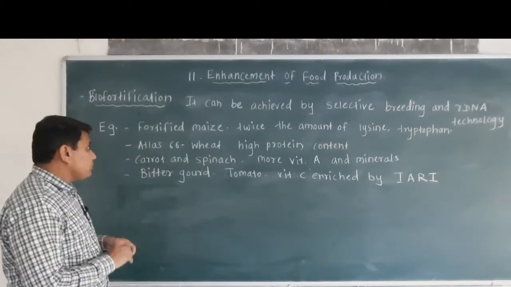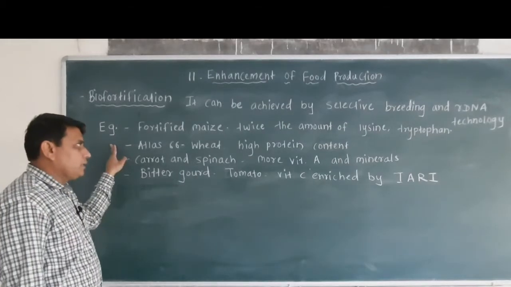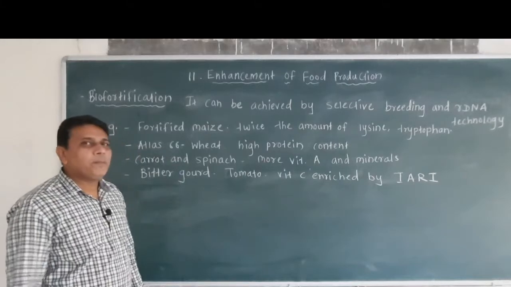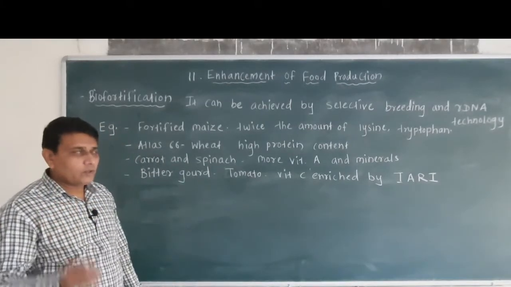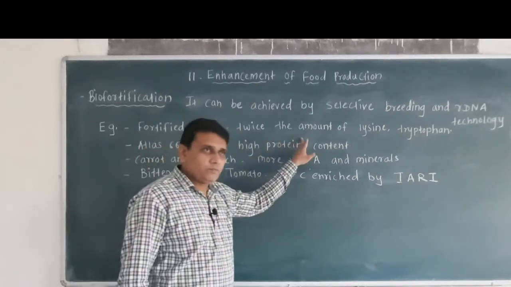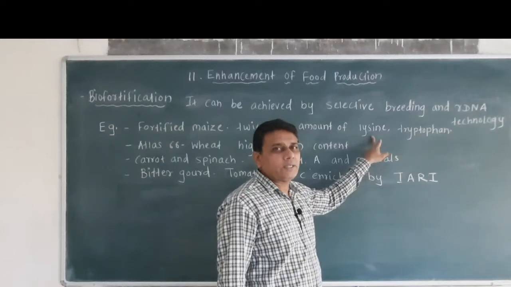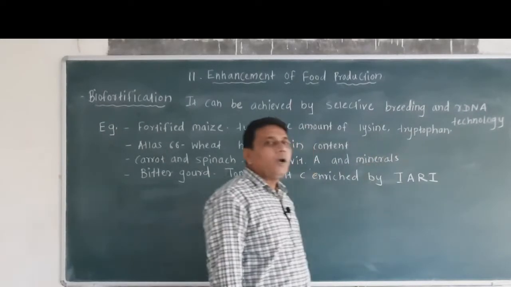Then some examples of biofortified crops are, first one is fortified maize. Fortified maize is produced to double the amount of the amino acids, that is lysine and tryptophan.